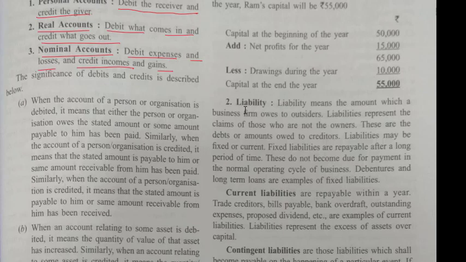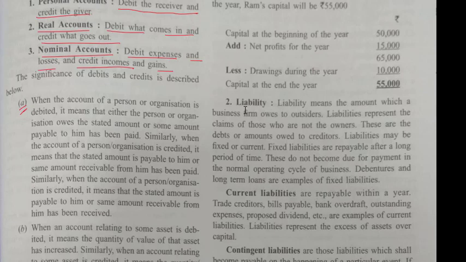Okay, a little confusing, so we read again. When the account of a person or organization is debited, it is related to your journal entry. In a journal entry, you have a debit side and a credit side. So when the account of a person or organization is debited, it means that either the person or organization owes the stated amount or some amount payable to him has been paid.